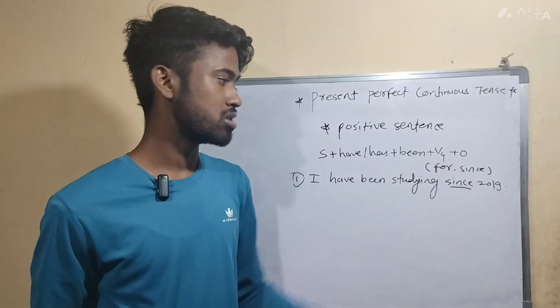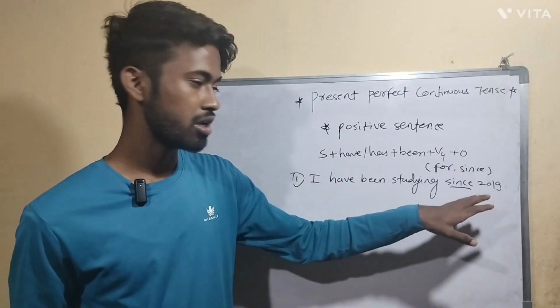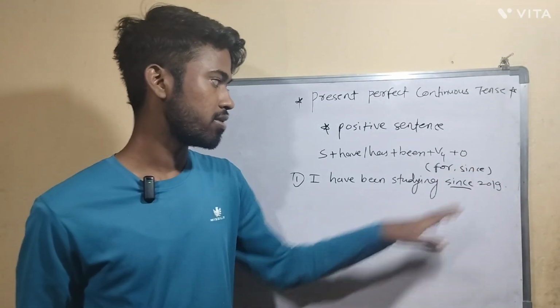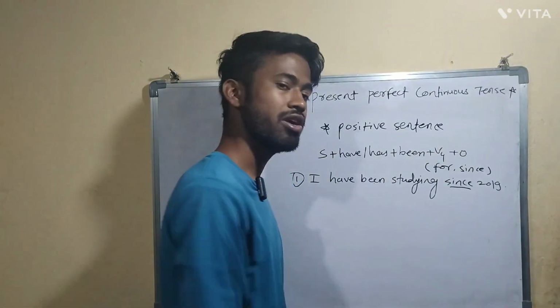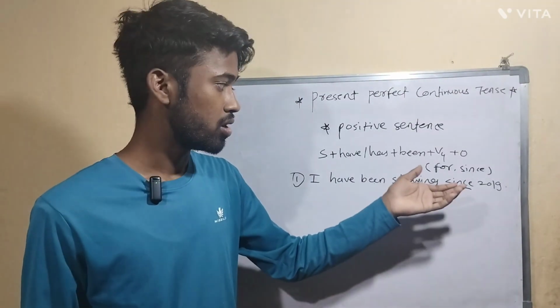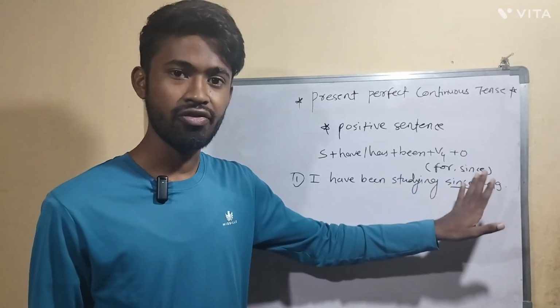So whenever we use since, we have to specify the time. Okay, it can be year, it can be month, it can be day. Okay, anytime. Here I used a year, right? You can use seconds, minutes, you can use time here. You can use any format of time.